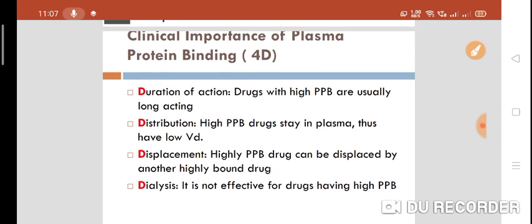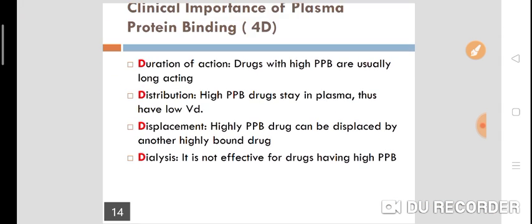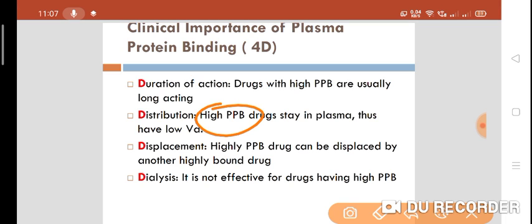Second thing, distribution. High plasma protein binding means the drug is likely to stay in plasma. Thus, drugs with high plasma protein binding have low volume of distribution. Then third one, displacement. Highly plasma protein bound drugs can be displaced by another highly bound drug. One drug with higher affinity will displace the drug with lower affinity if they are competing for the same binding site. That will result in the displacement interaction.